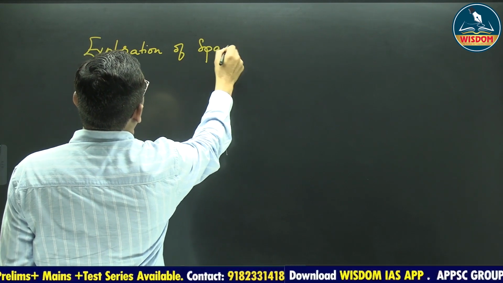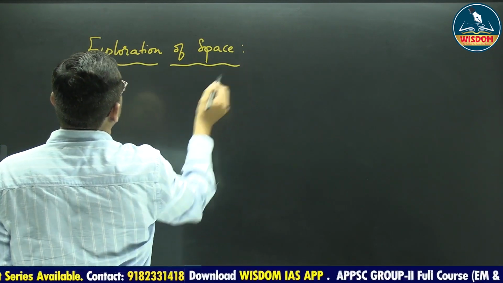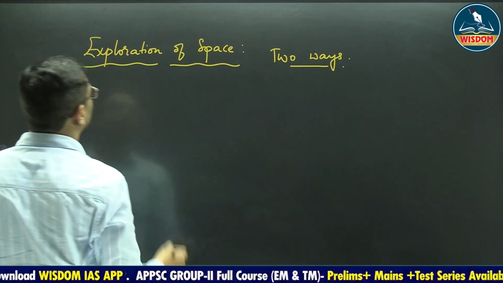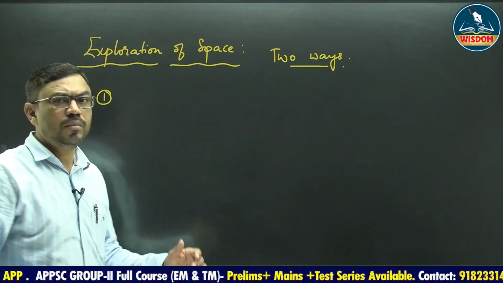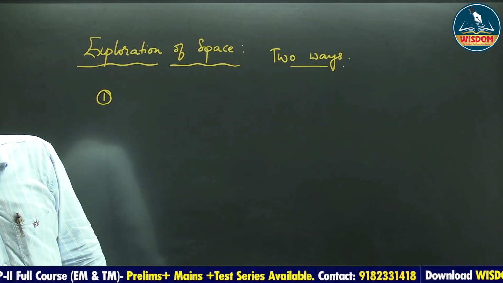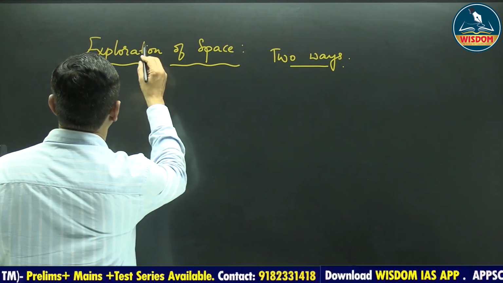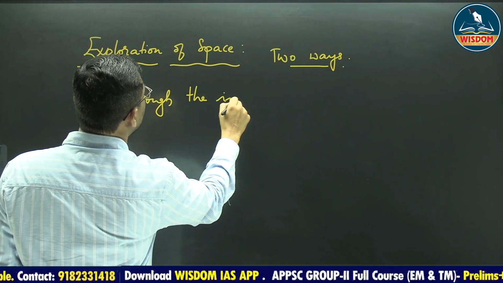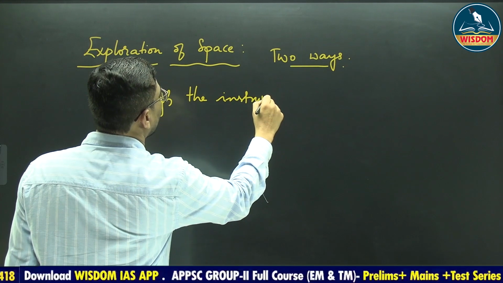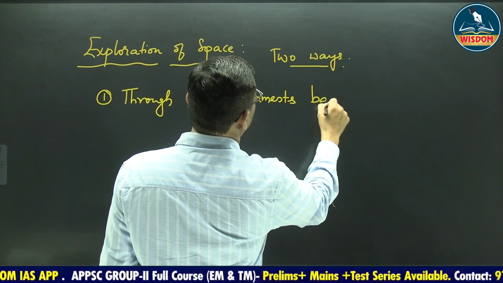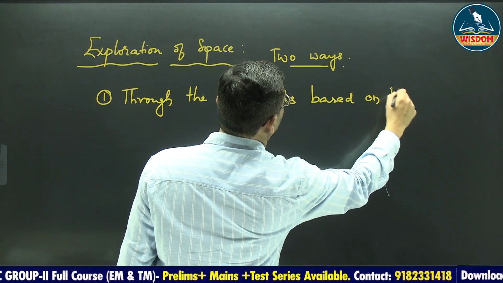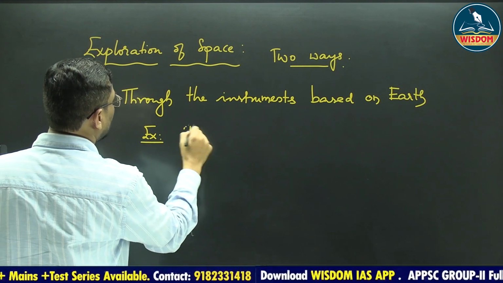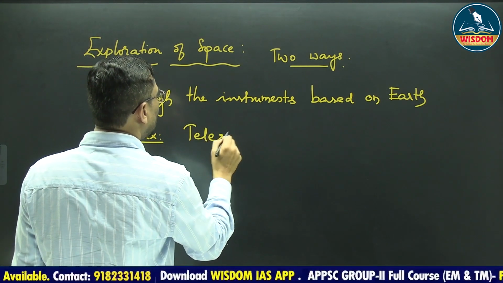One is exploration of space through the instruments based on Earth. For example, exploration can be done through the telescopes.